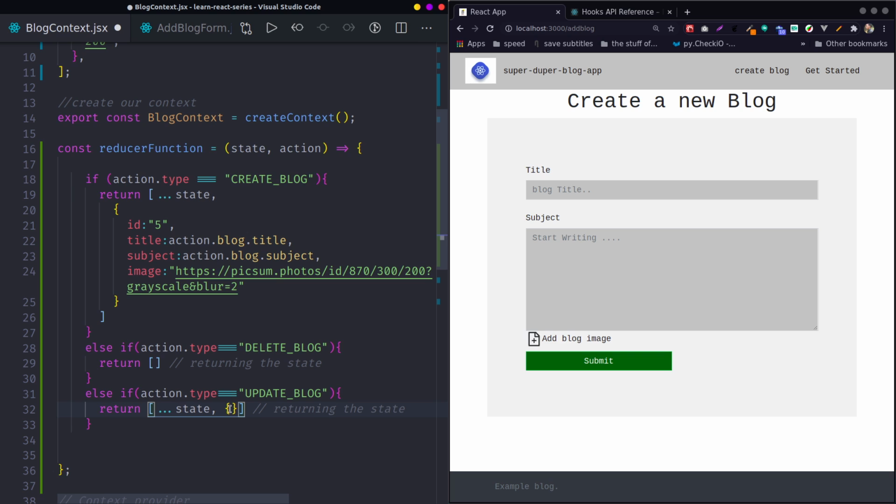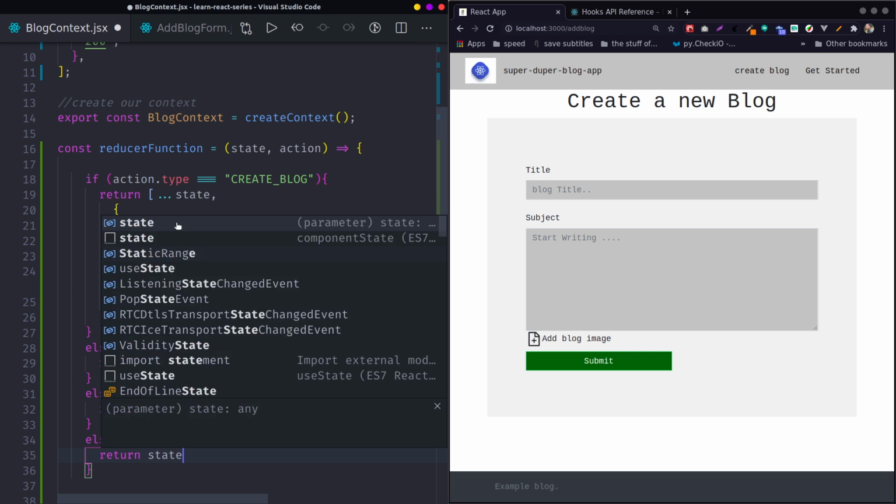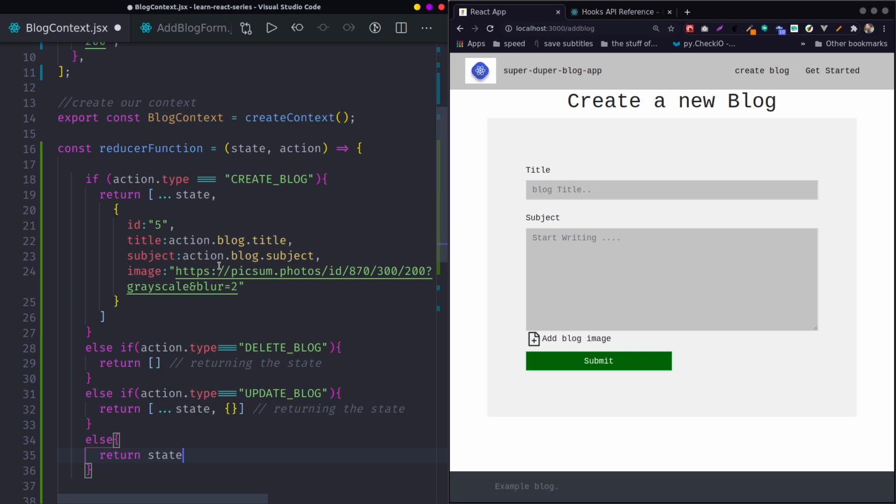What you add is up to you. Then, to avoid errors when things fall apart, let's say return state.